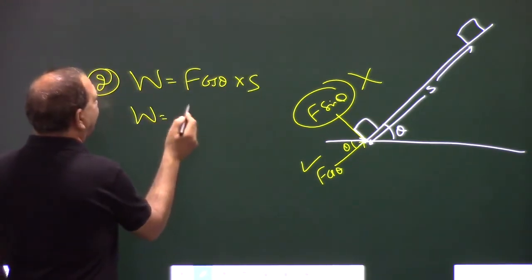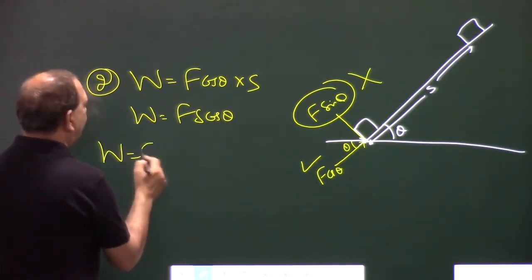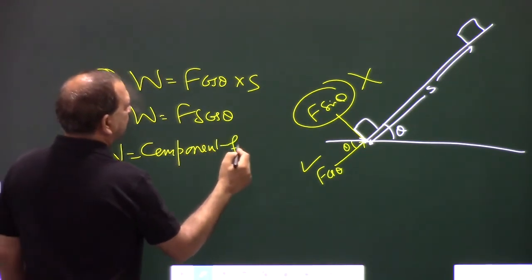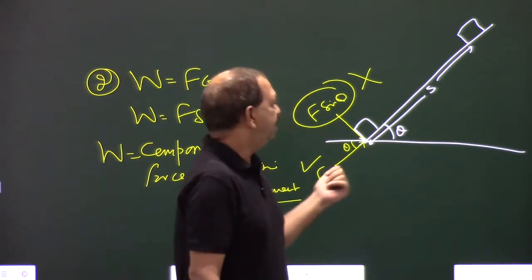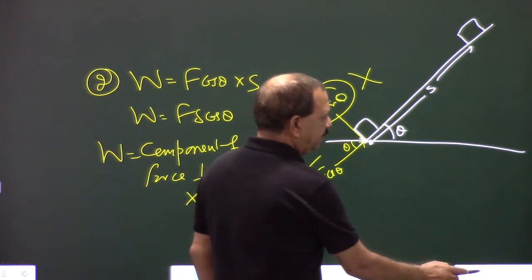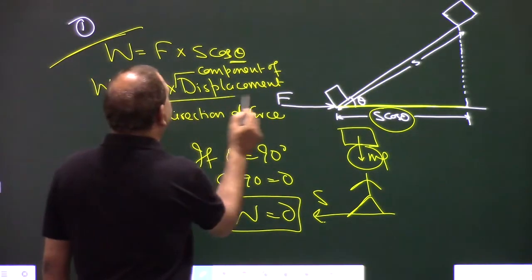Again, it is the same, Fs cos theta. By making the component of force, component of force into displacement. The previous one was by taking the component of displacement.